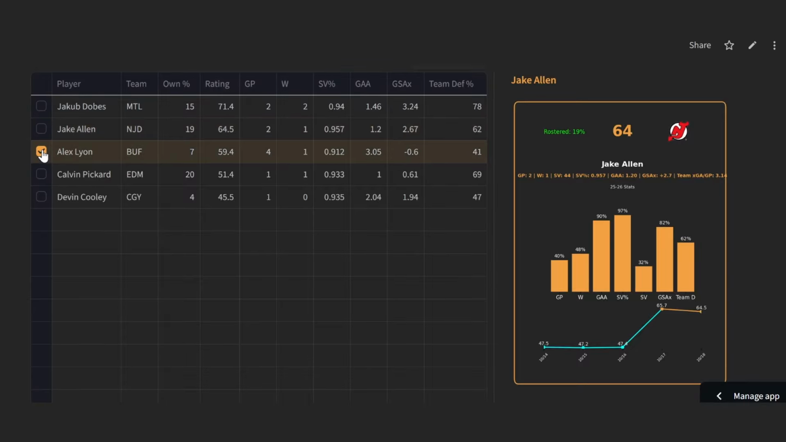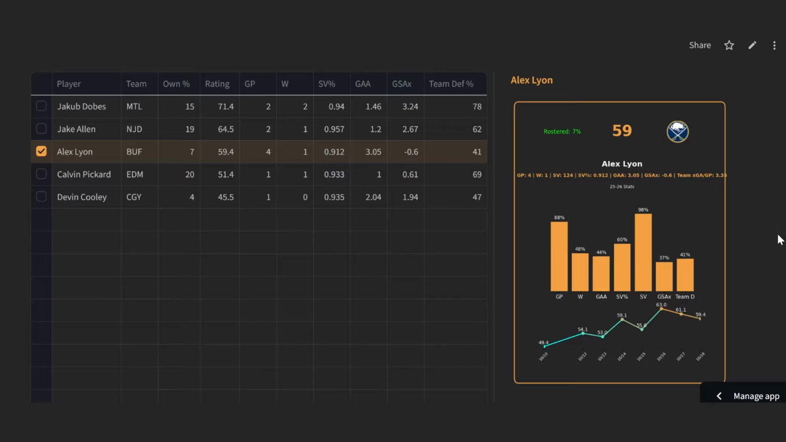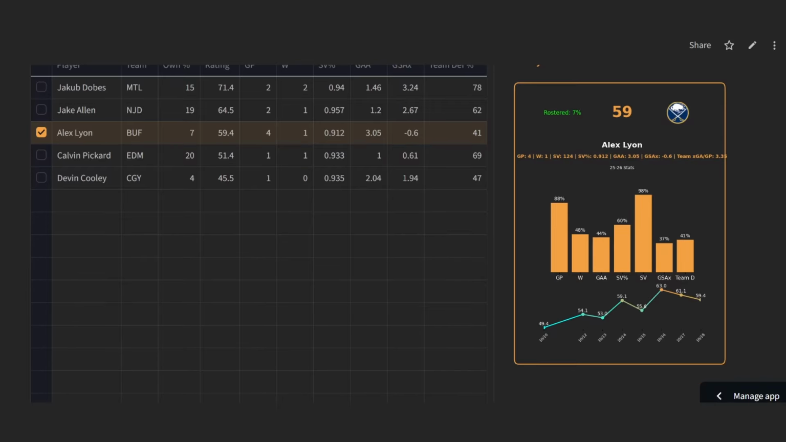You also have Alex Lyon here, who's been relatively good considering it's Buffalo. He's got 1 win in 4 games. That's a factor of Buffalo, but at the same time, a .912 save percentage is pretty good in Buffalo. That's pretty much where UPL was at last year. He's right around expected at negative 0.6 goals saved above expected. Team defense is not terrible. It's not great at 41st percentile. He's going to get a ton of saves because of that. So his save volume is 98th percentile. So this is a guy at 7% ownership.